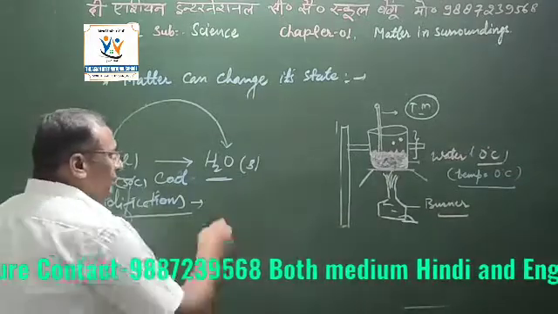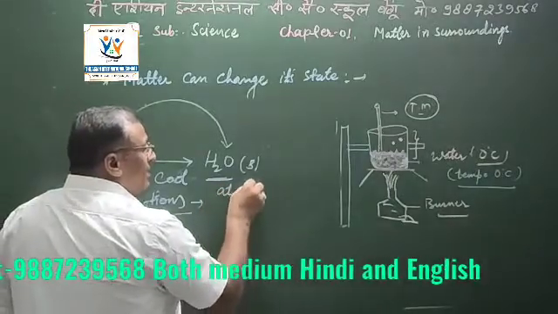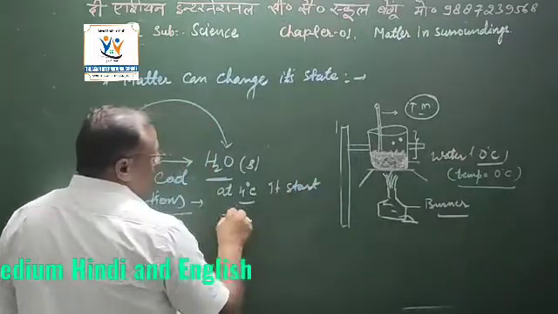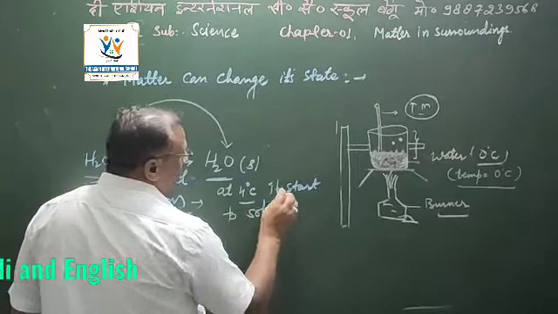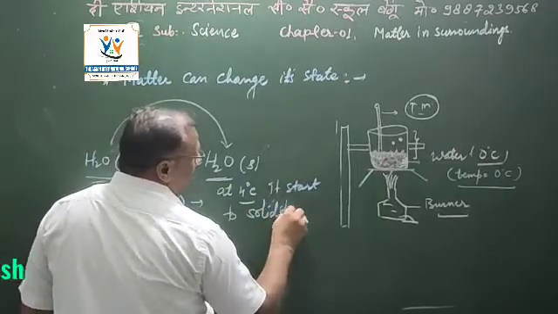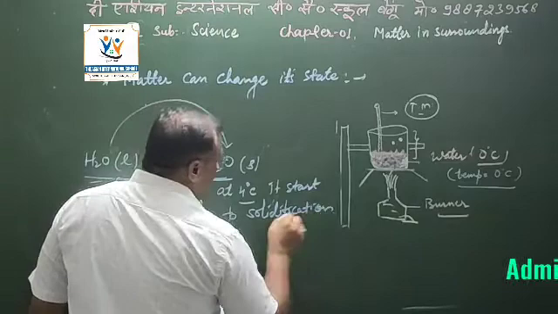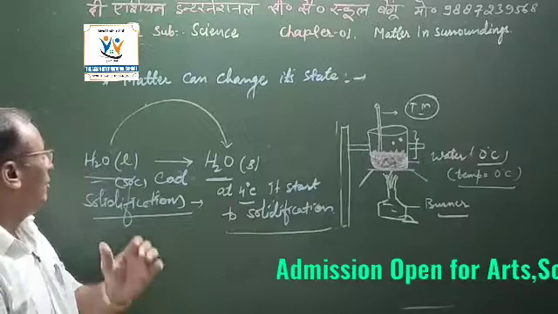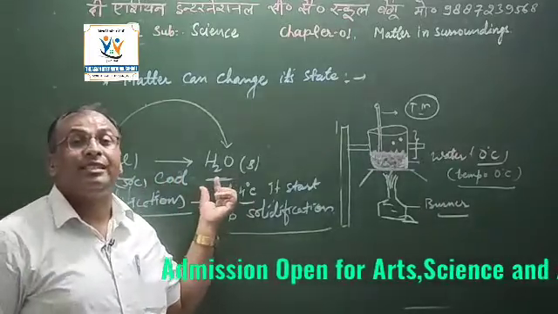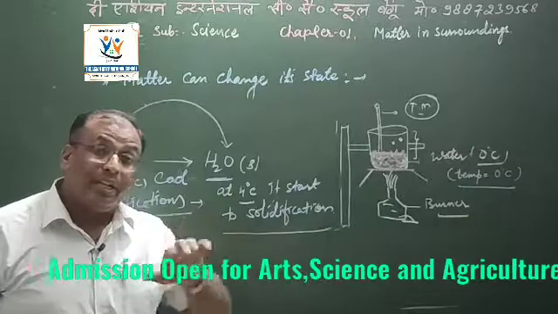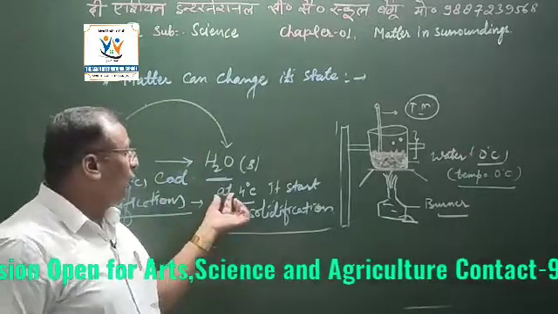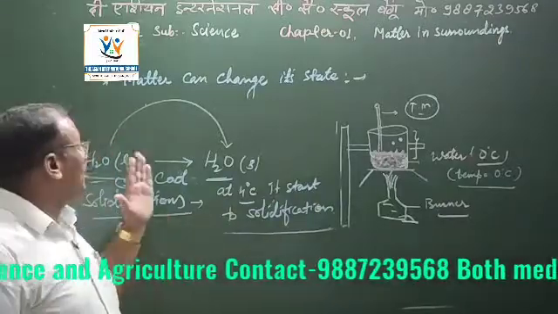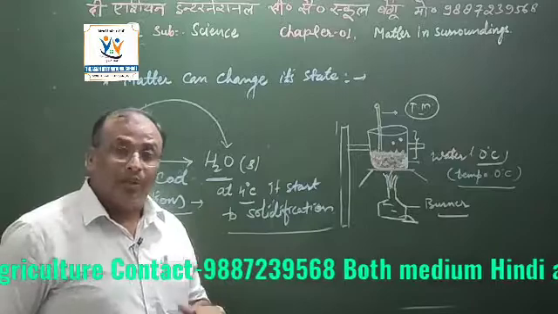But it's not 0 degree, and at 4 degrees centigrade it starts to solidify. So this phenomenon is known as the abnormal behavior of water. It means the water does not change into its solidified form at 0 degree. Before 0 degree, that means at 4 degrees centigrade, it starts to change into the solidified form. So this phenomenon is called solidification.